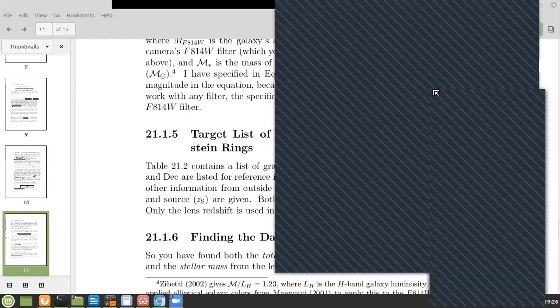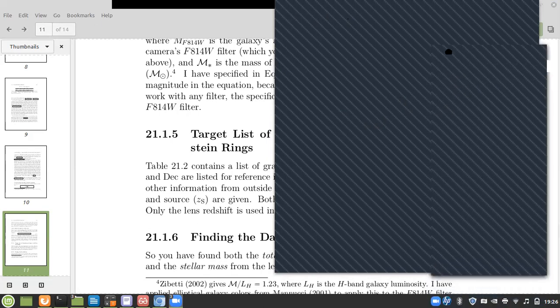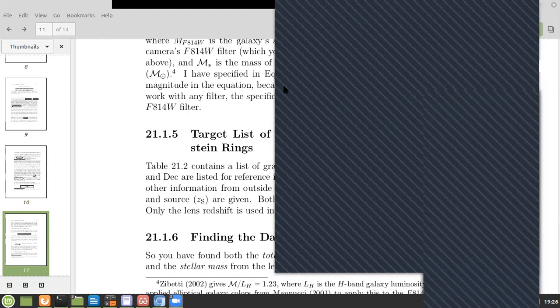No, ma'am. The conversion values are given in this paper for 814, but for the other filters we just do not have them. So we stick to 814. But obviously it is not filter dependent, right? Any filter you do, you should get similar values. But if we don't know those other values, then it doesn't make sense to do it.